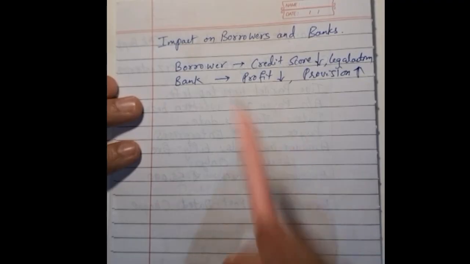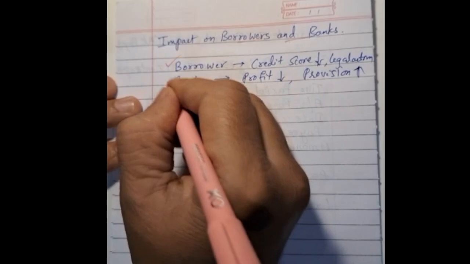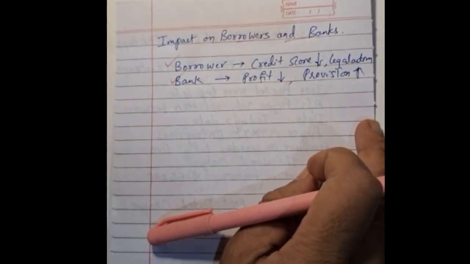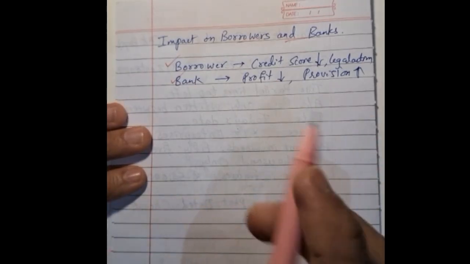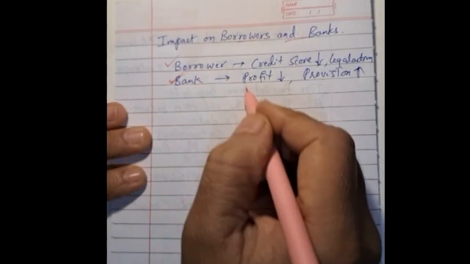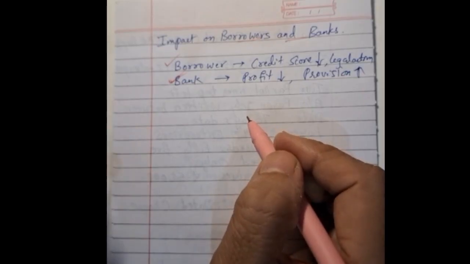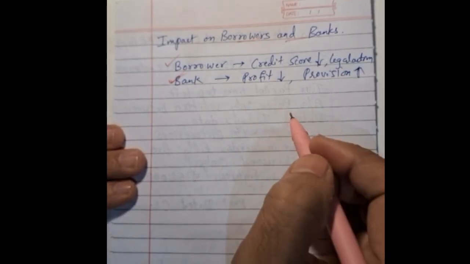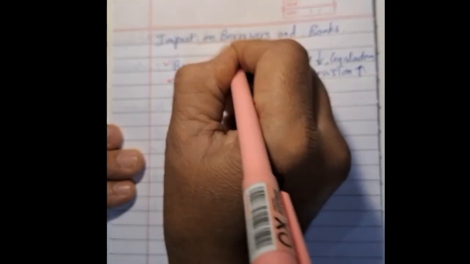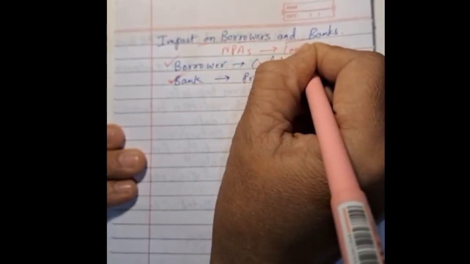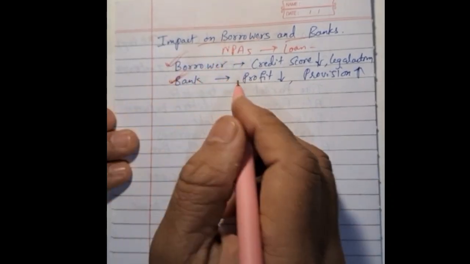So friends, now we will look at the impact on borrowers and banks. NPAs hurt both sides, the borrower and the bank. The borrower is going to face legal action and a drop in creditworthiness. On the other side, the bank also suffers loss and has to set aside provisions, affecting profitability, and large-scale defaults can ripple through the economy. So NPAs, the non-performing assets, are loans which are not working well, and this affects both the borrower and the bank that has given the loan.